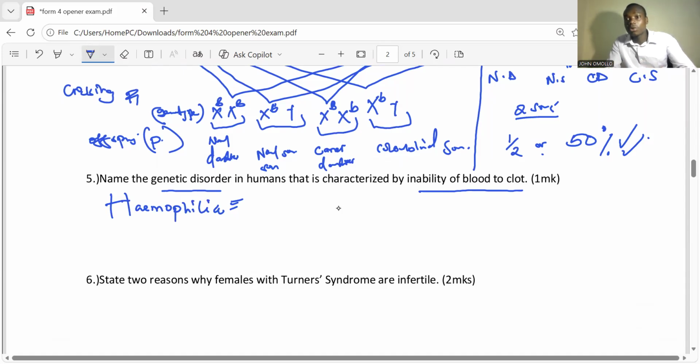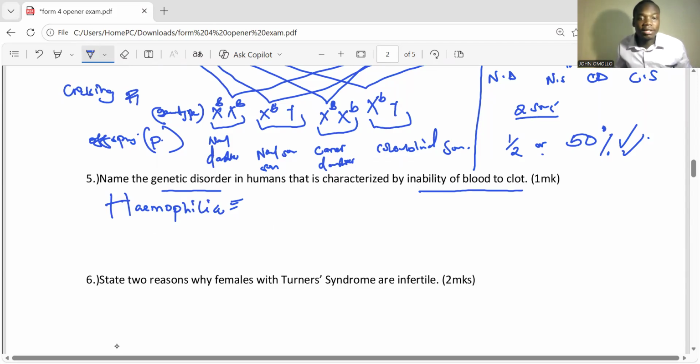Remember the blood clotting process. It must clot in the normal way. And if it fails to clot in the normal way, that condition is genetic specific. Therefore, the condition is referred to as being hemophilic, and that disorder is called hemophilia.